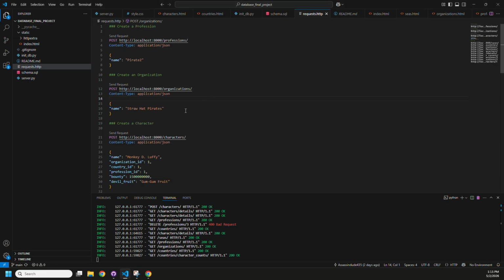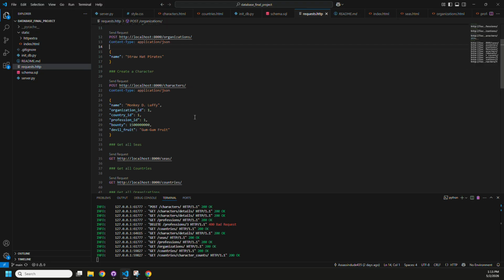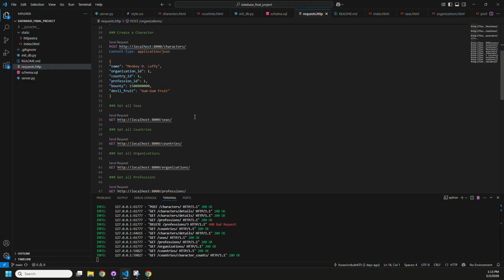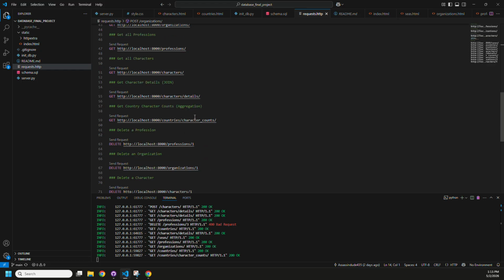Here is our request.http. The reason that we didn't go through this is because it's connected to our API, our GUI, I mean. So, yeah. And I think that would about show it.